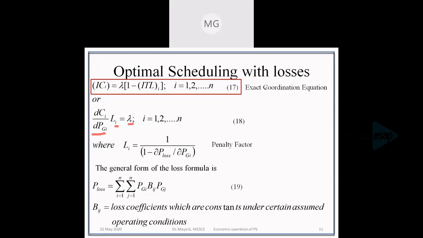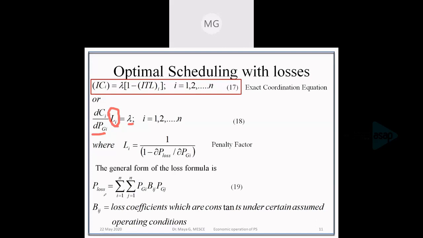The only difference between the exact coordination equation and the coordination equation is this penalty factor, which is dependent on the losses in the network. So the penalty factor is important when we deal with a practical network.